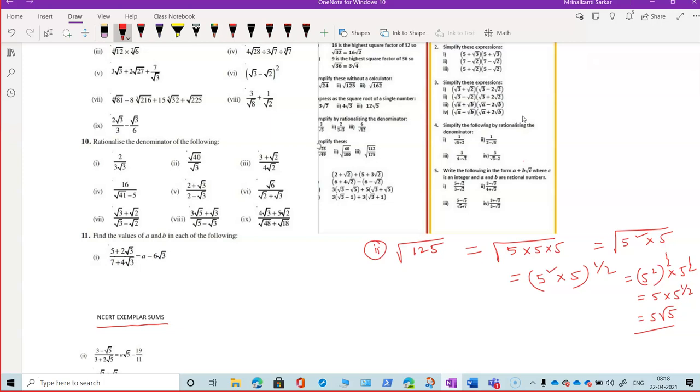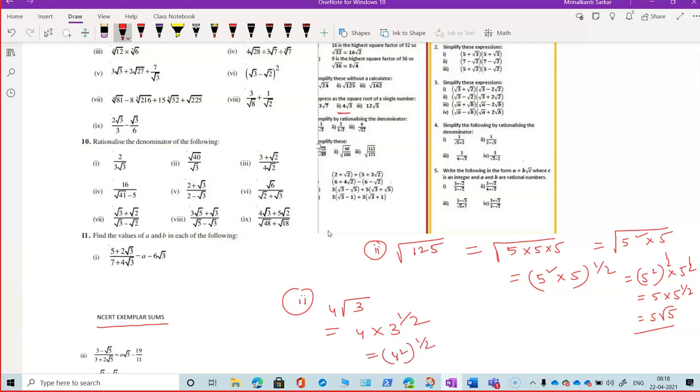Now let us go for this kind of sum where they ask you to express this as a root of a single number, like this part 2 also here. Can I take the 4 inside by using laws of indices? We can definitely take it. How? This is nothing but 4 into 3 to the power half. This 4, can I write in this form, 4 square to the power half?